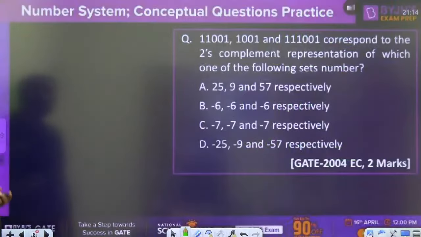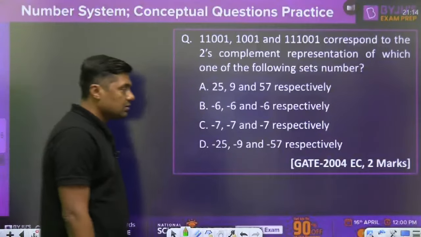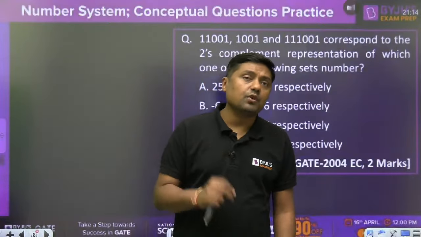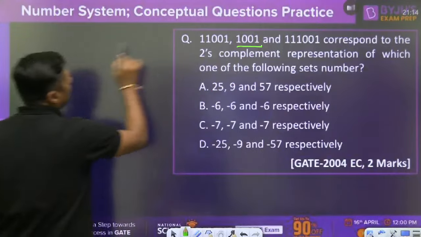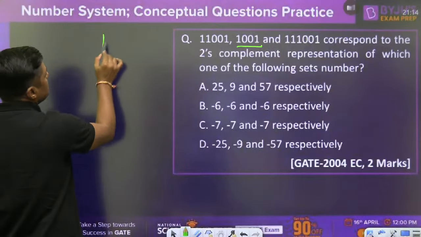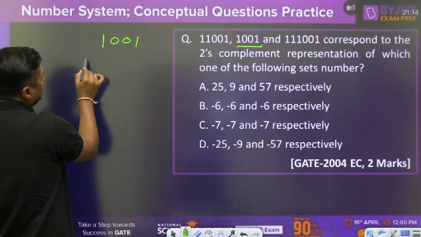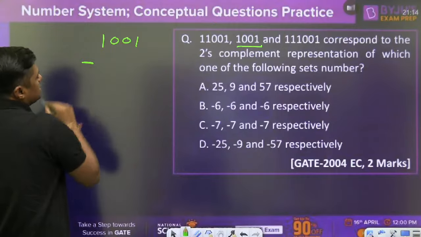Okay, this is the easy question. Tell me what is the answer. 11001, 1001, 111001 correspond to the 2's complement representation of which one of the following sets of numbers? In a previous question I already gave you the hint. For example, watch this number 1001, because it is common in all these numbers. Since the MSB is 1, it is a negative number. Then you have to find the 2's complement of this number.